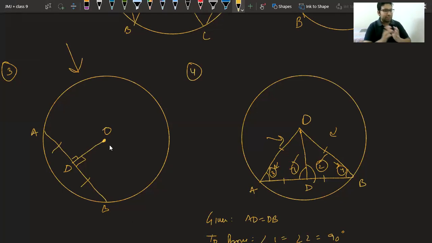Can we take it in the reverse direction? That the perpendicular bisector of the chord will pass through the center. Again I am repeating. In 10.3 we have seen the perpendicular drawn from the center to the chord bisects the chord. If I go in the reverse way,